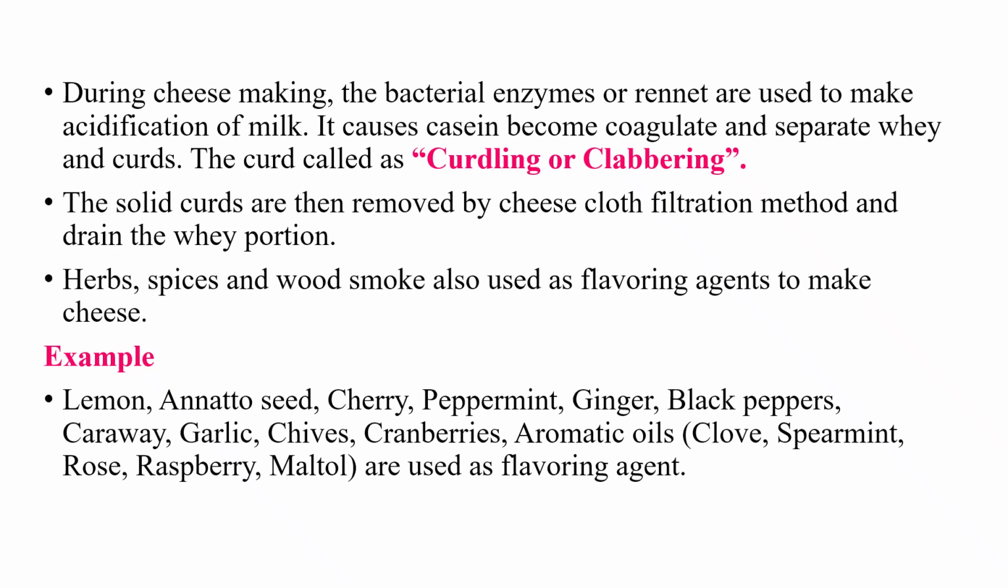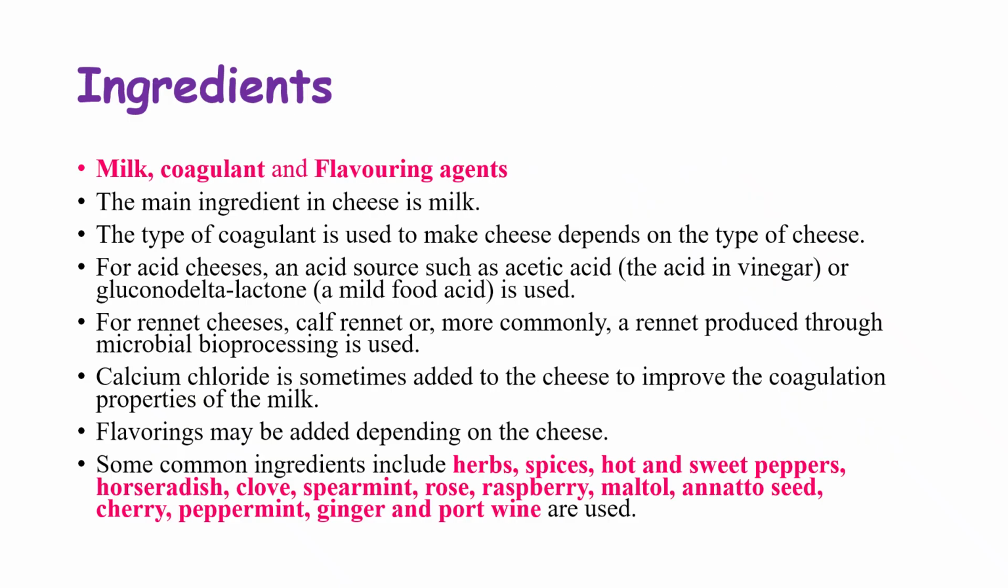As an example, lemon, annatto seed, cherry, peppermint, ginger, black pepper, garlic, chives, cranberries, aromatic oils, clove, spearmint, rose, raspberry, maltol are used as flavoring agents. And these ingredients are used to make cheese. Milk, coagulant, and flavoring agents are important.